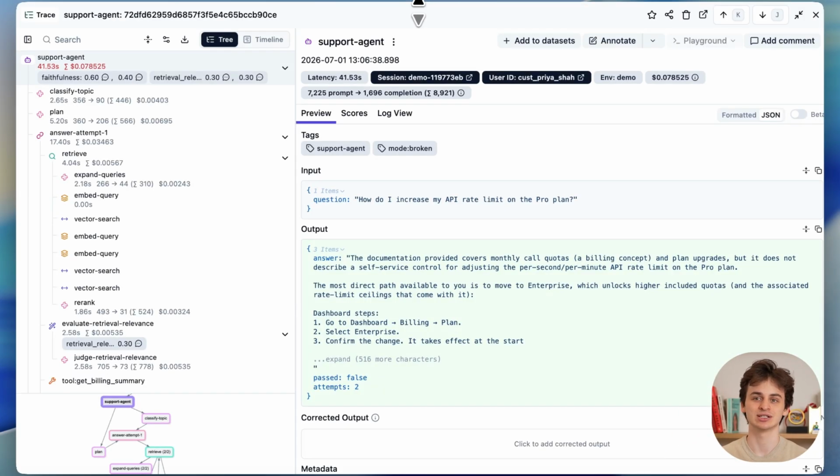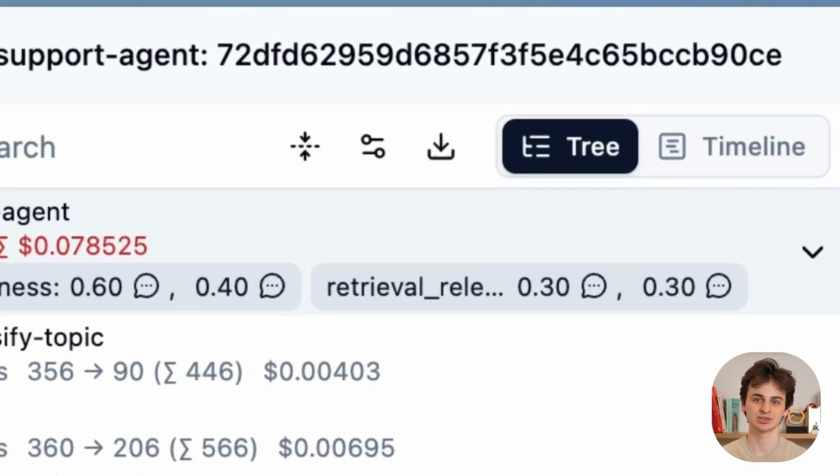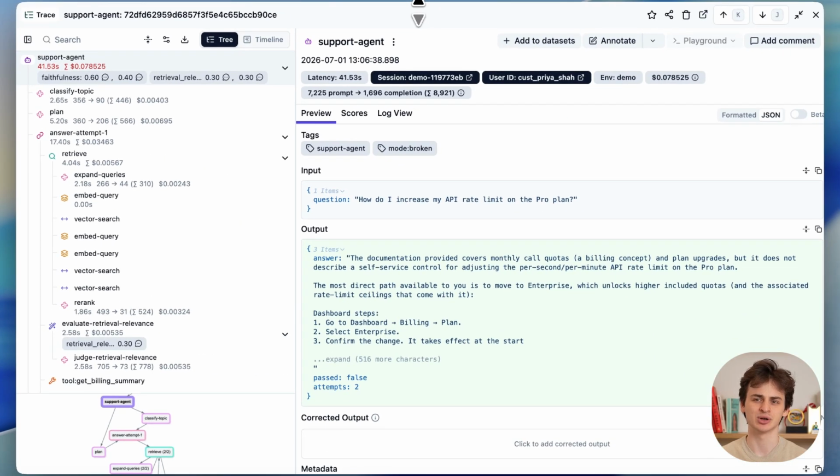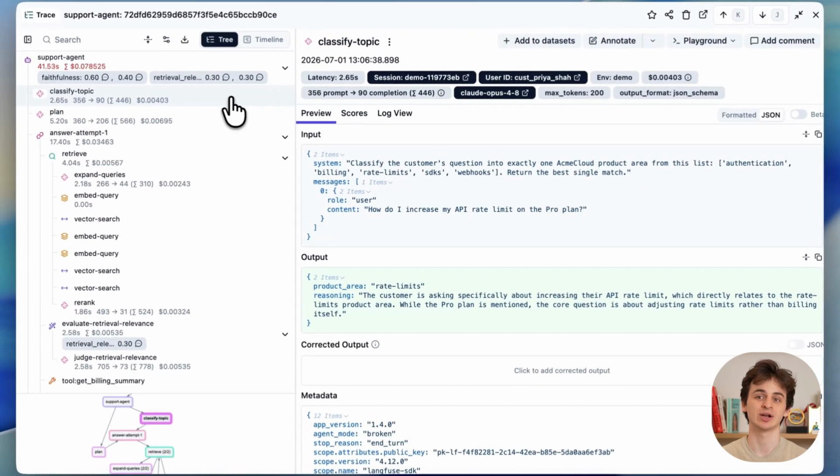I click into the trace for this exact one. At the top, looking at the scores, retrieval relevance is very low. Something clearly broke upstream. Let's trace it back. Let's start with the obvious suspect. Did it misunderstand the question? Clicking into the classify step, the output shows it correctly categorized this as a rate limits question. So no, that's not it.